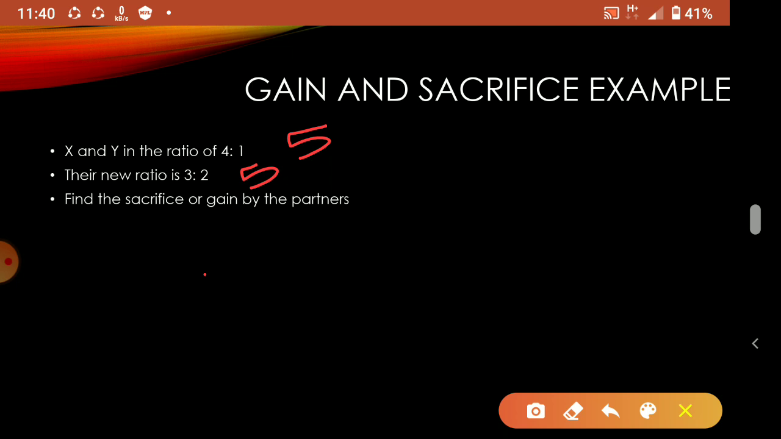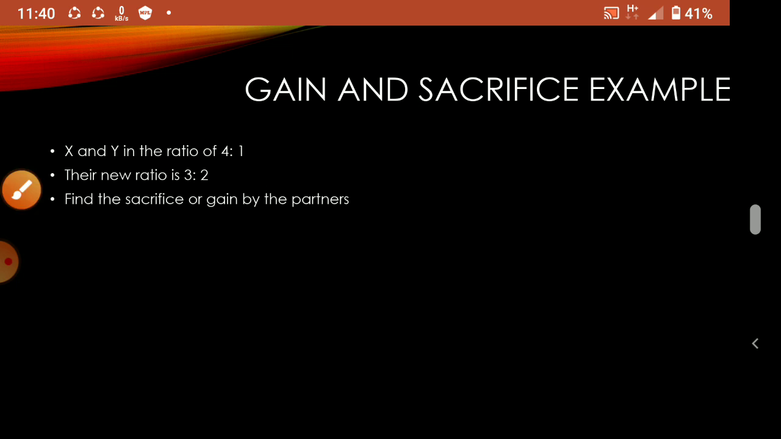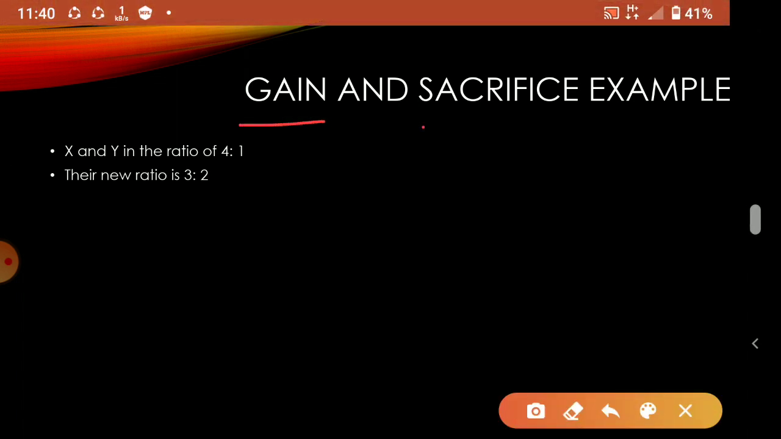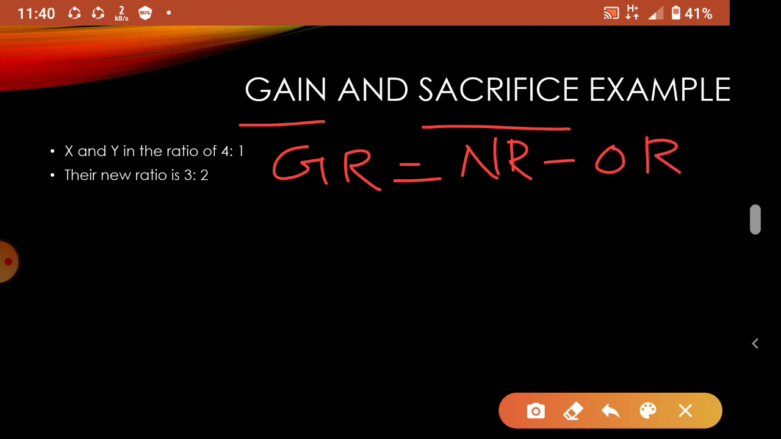Here I'll explain something. We have gain and sacrifice. Either you can use the gaining ratio equation or the sacrificing ratio equation. No need to calculate separately, use any one equation. For example, the gaining ratio equation is: gaining ratio is equal to new ratio minus old ratio. In this answer, if the answer comes positive, then it is gain.